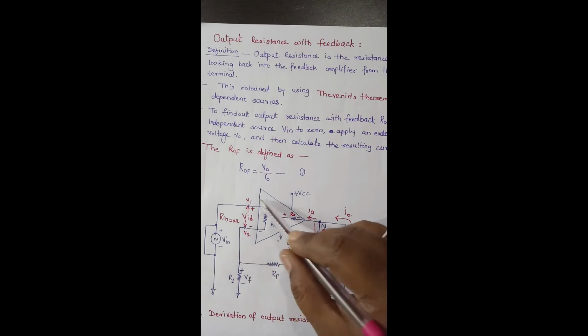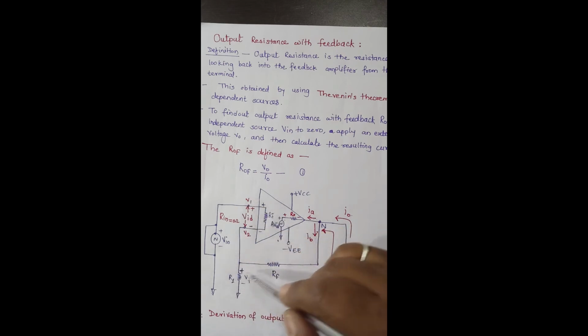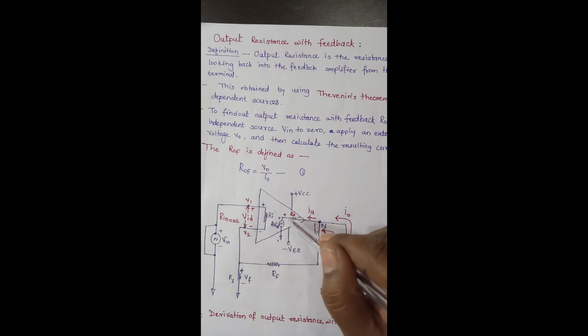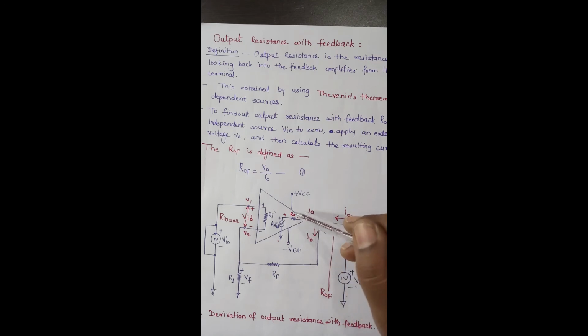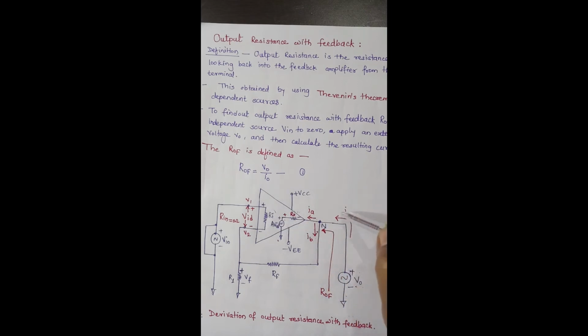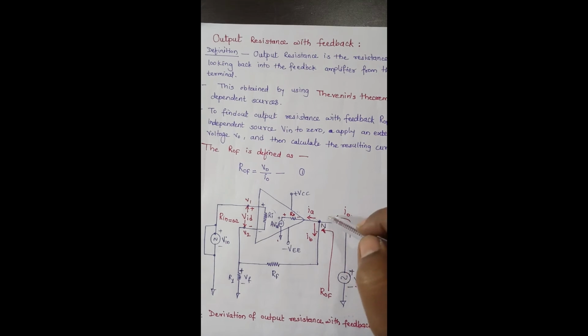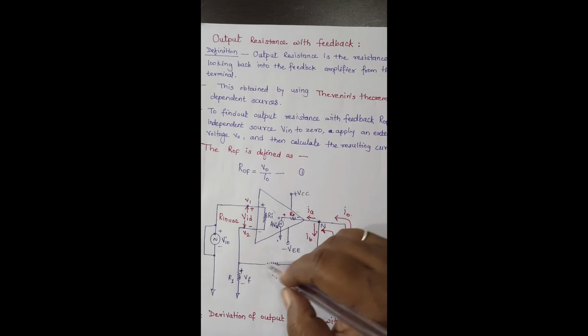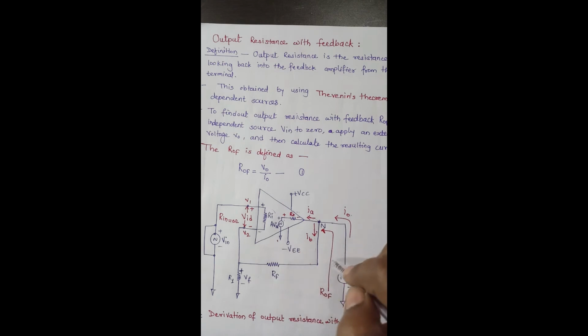The equivalent resistance of this network is R1 plus RF in parallel with RI, and this resistance is very high in comparison to this small R0. This resistance is very small, and that will be very high. So the I0 current will contribute its maximum component towards R0, and the minimum current will flow through RI.